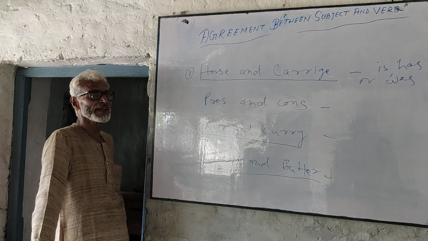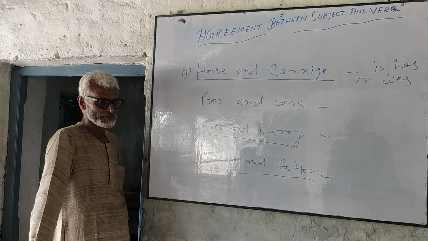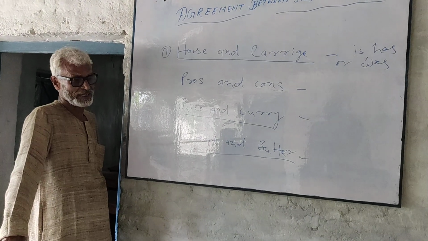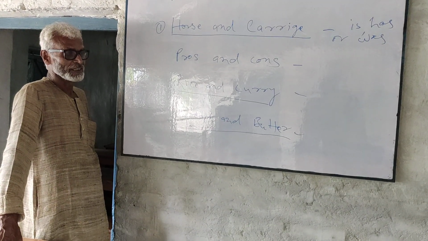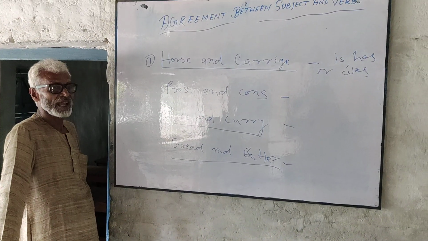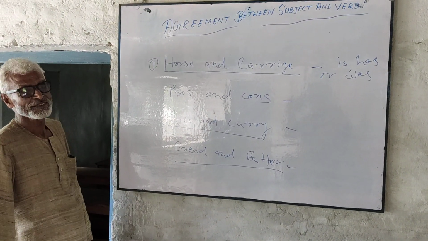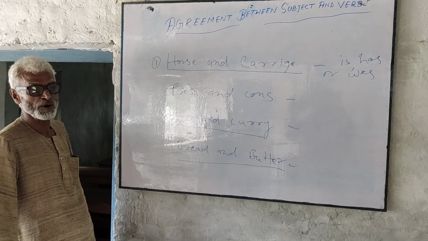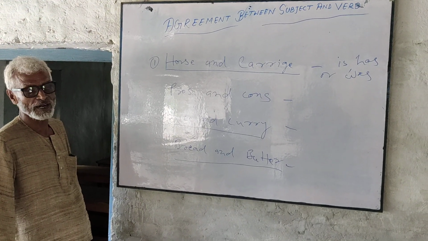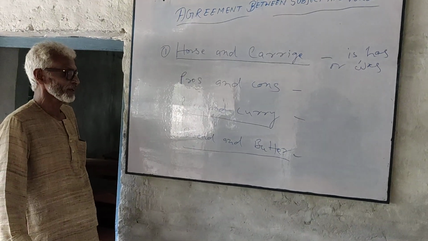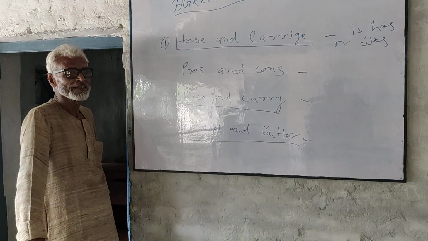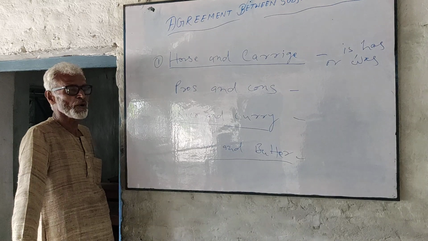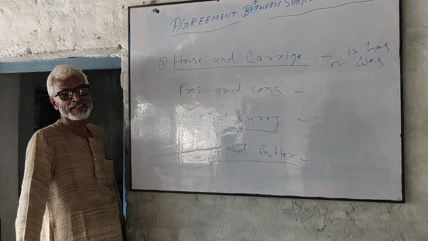Same is the case with a Hindi film, Ram and Shyam, Sita and Gita. If Sita and Gita stands for the name of the film, or Ram and Shyam stands for the name of the film, it takes the singular number. But when they stand for those persons, they take the plural number.